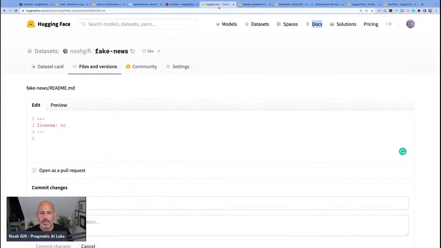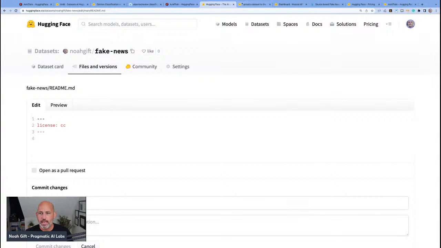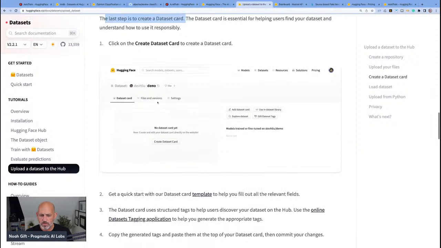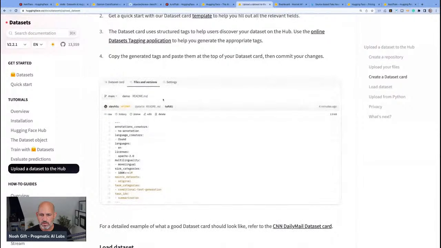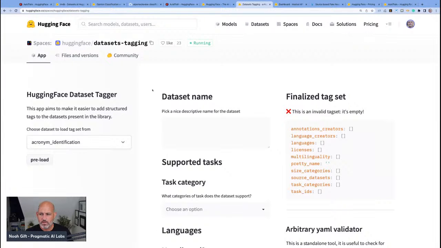We go back here and go to dataset card. Okay, so we have to edit this. Click on create dataset card. Okay. Template. Uses tags. Huh. Dataset.